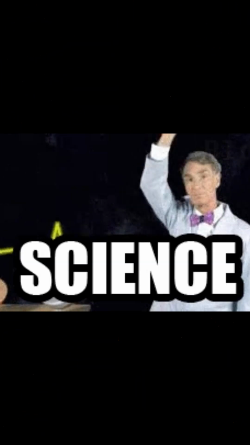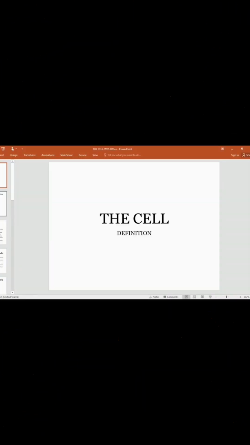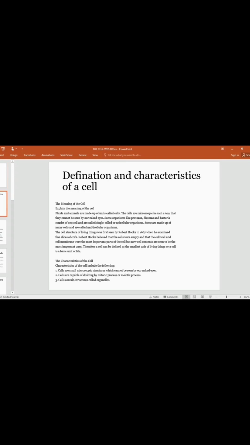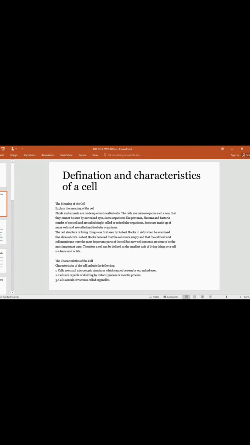Today we are going to talk about the cell, and let's start by getting our definition. The cell is the basic unit of life, and both plants and animals must have cells to be able to survive. Plants and animals are made up of units called cells, and the cells are microscopic in such a way that they cannot be seen by our naked eyes.